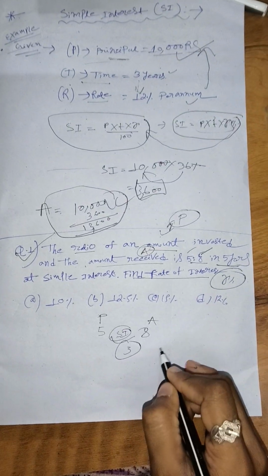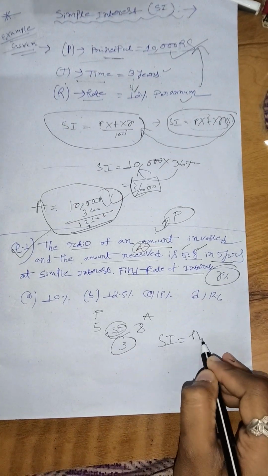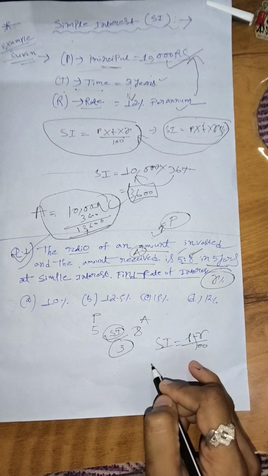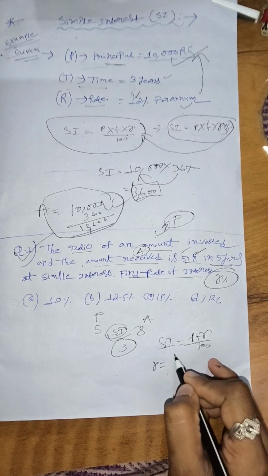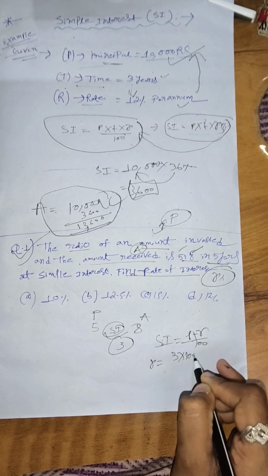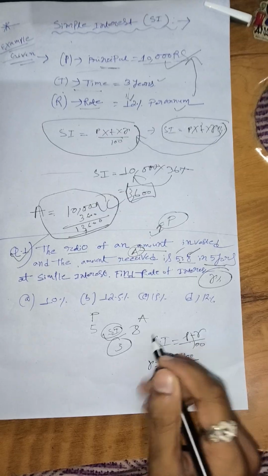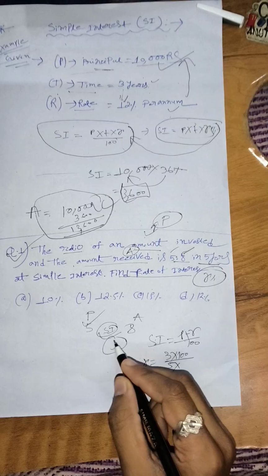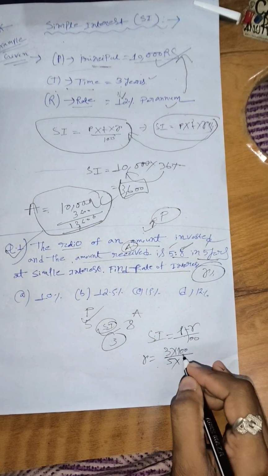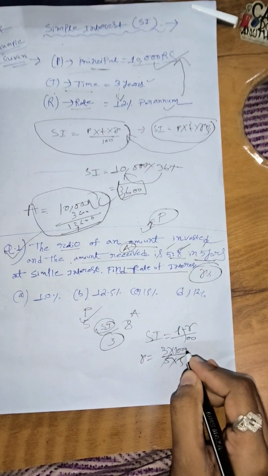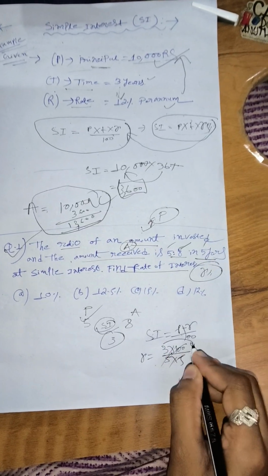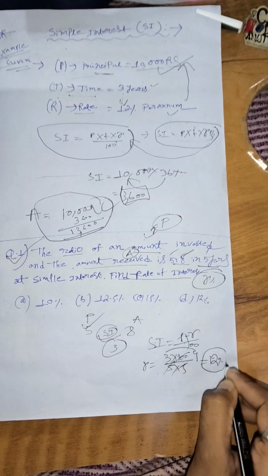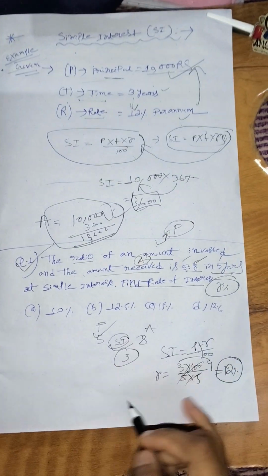So from the formula SI equals PTR by 100, R equals SI into 100 divided by P into T. Here SI is 3, P is 5, and T is 5 years. So 5 into 5 is 25, 25 by 4 is 100. So 3 into 4, 12%. So the answer to this question is 12%.